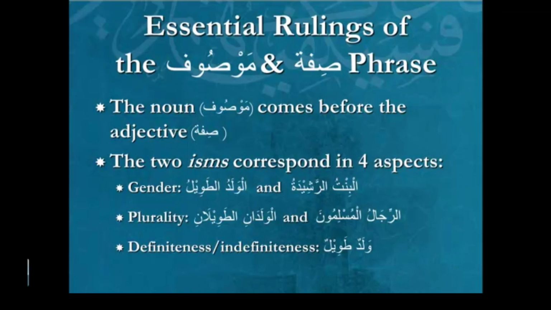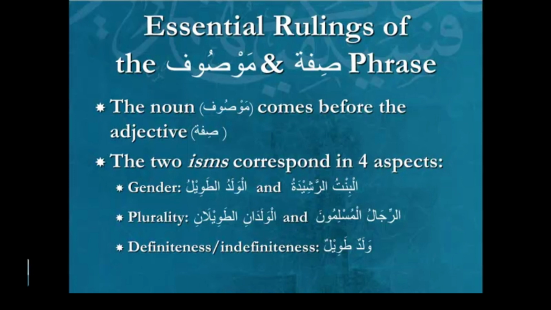So a tall boy as opposed to the tall boy. If it's a tall boy, then both isms need to be empty of the al at the front. So waladun tawilun. And if it's the tall boy, then both isms would have the al. Al waladut tawilu, the tall boy. And that's an aspect in which the two must correspond.